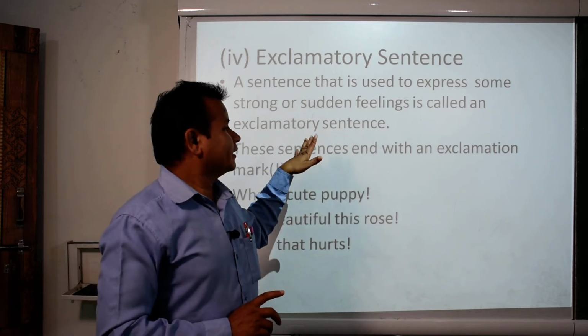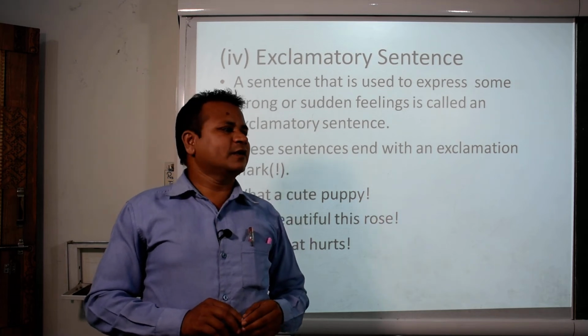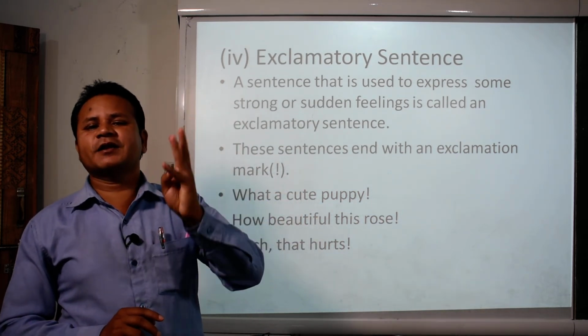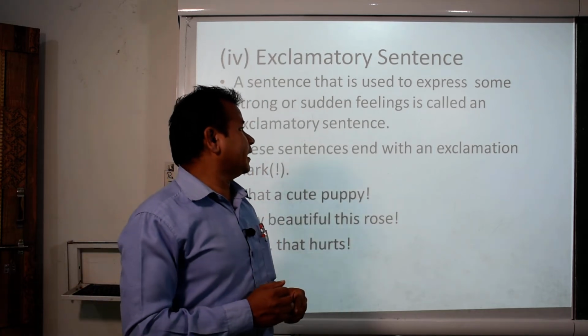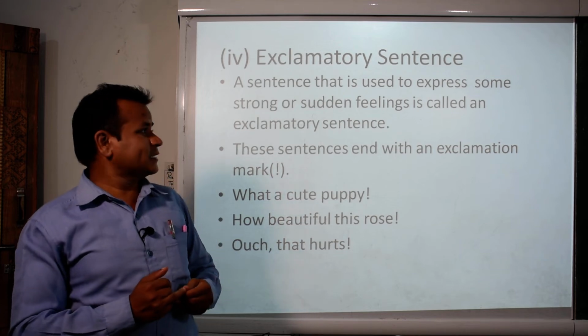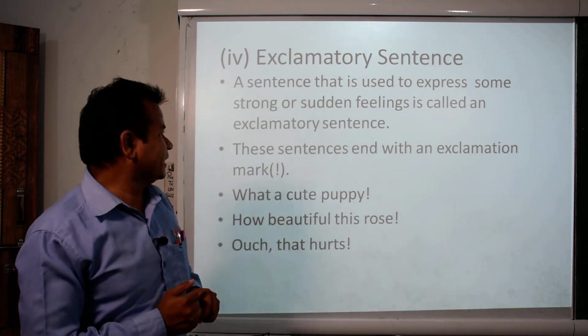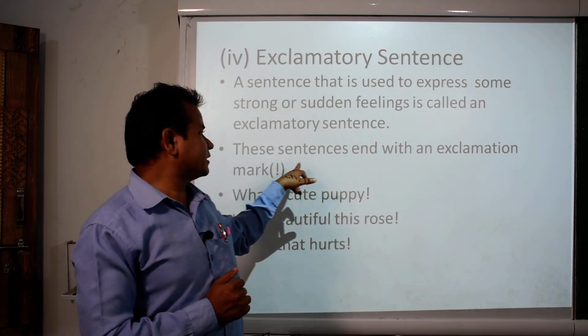And the fourth one is exclamatory, which expresses some strong or sudden feelings. We have given examples, and this is the important thing.